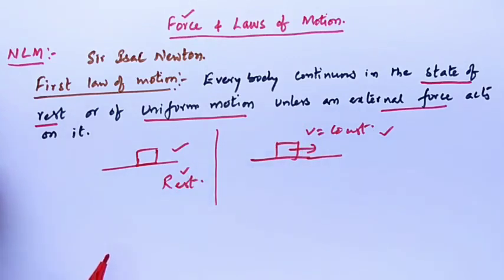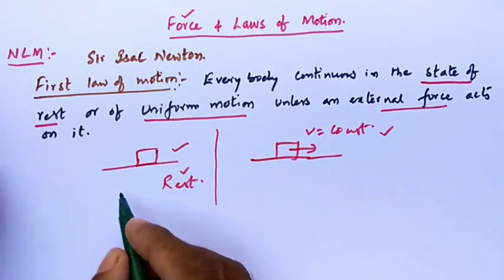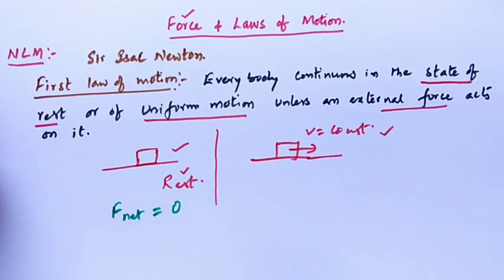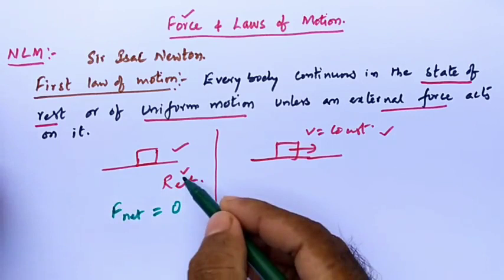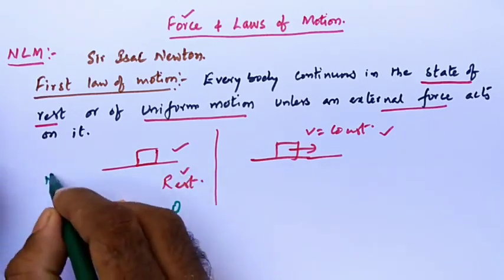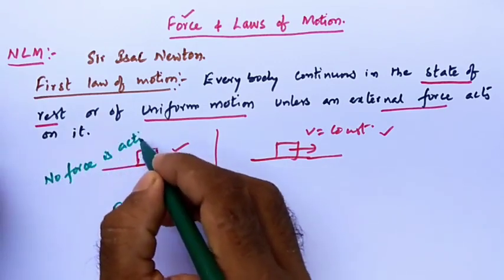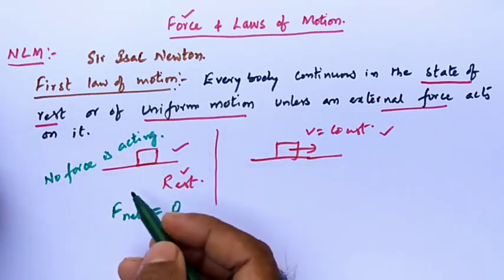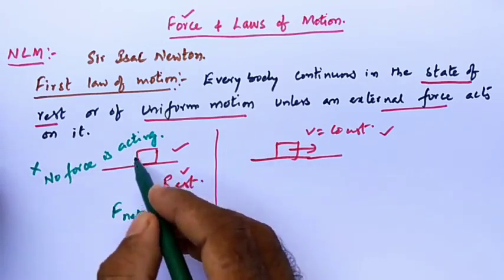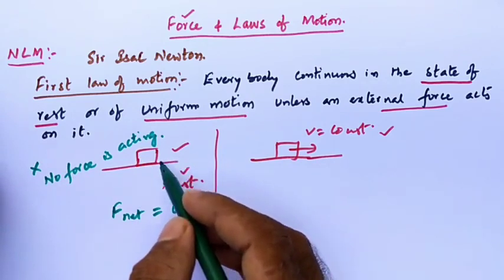Very easy. So from these two, when the body is at rest, what can you say? You can say the net force acting on the object is equal to 0. Yes or no? Here the body is at rest. Can you say no force is acting on it? Is this statement true or false? Yes, this statement is false. Why, sir? Here on the object, how many forces are acting? Already we discussed, out of 7, how many forces are acting?